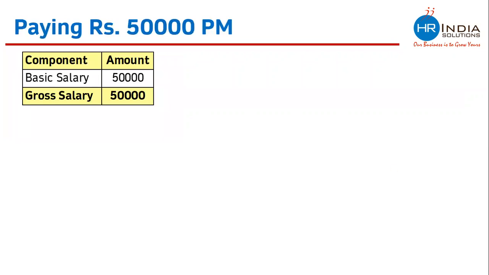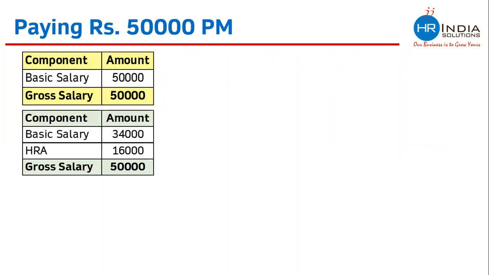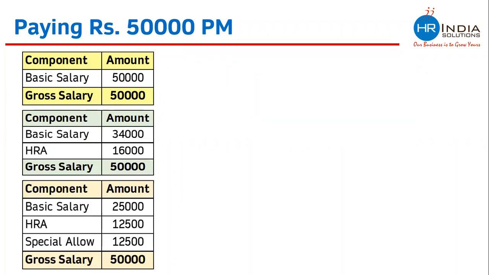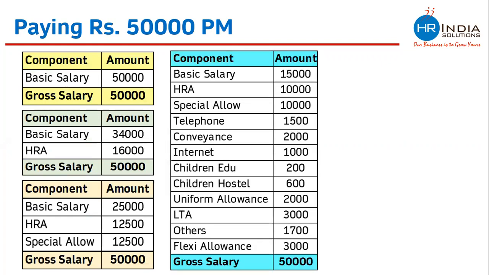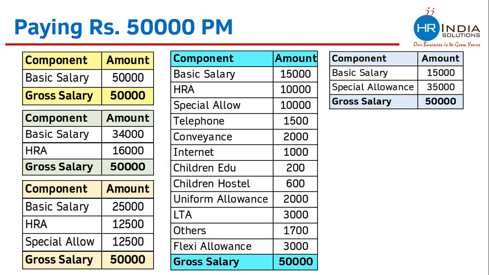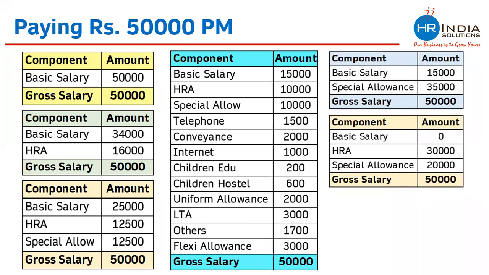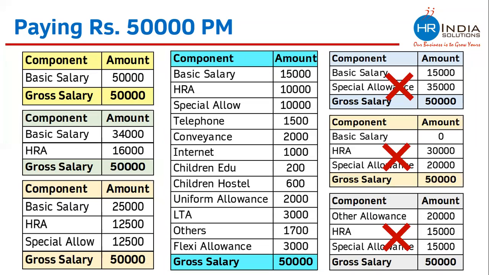So if you want to pay 50,000 to any employee, we have seen that 50,000 can be paid in this way without having any kind of allowances. 50,000 per month can also be paid in this way, and in this way. All these four salary breakups are legally correct. But if you want to pay 50,000 in this way, or in this way, or in this way, these are not correct. These are legally not correct, and we will understand in the actual classes why it is not correct and what are the various possibilities of 50,000, in how many ways it can be paid.